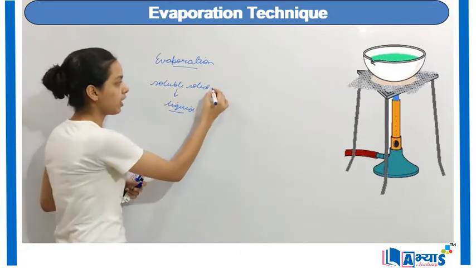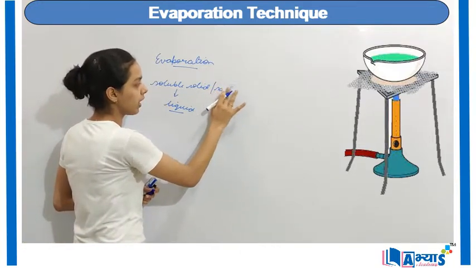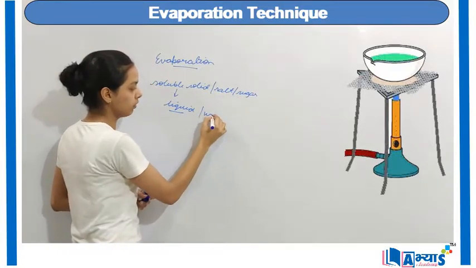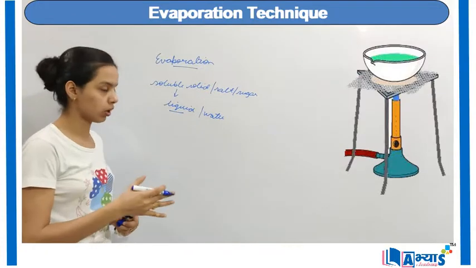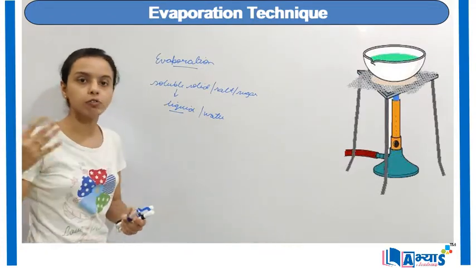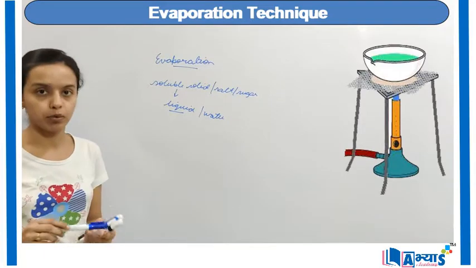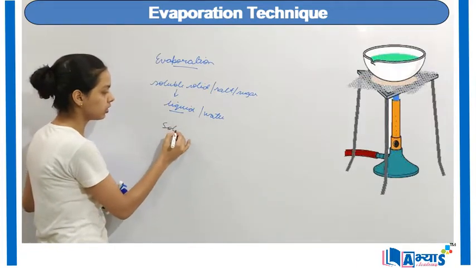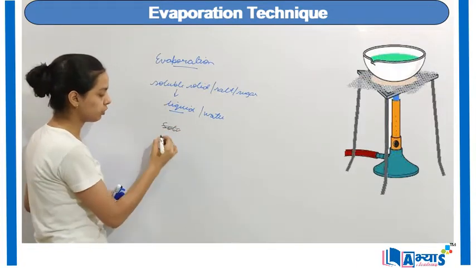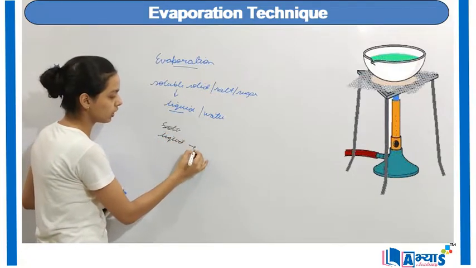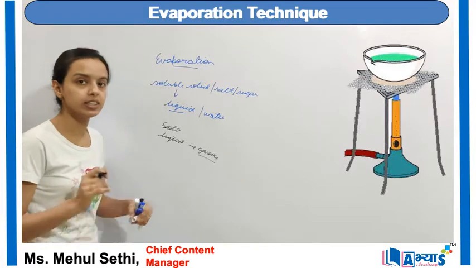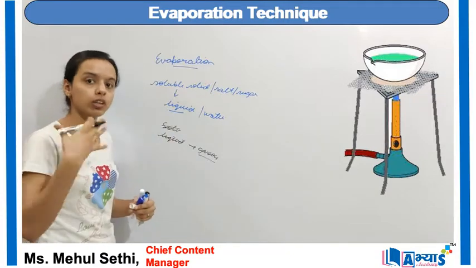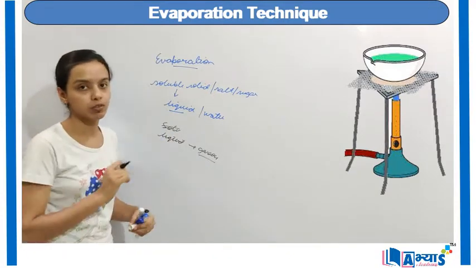So for example, if I have salt or sugar, or even glucose, which is mixed in water, and I now want to separate the salt from the water, I can do it with the help of evaporation. The process of evaporation is basically the change of state from the liquid state to the gaseous state. This is known as evaporation. So whenever we are heating a liquid substance, it changes into its vapors or the gaseous substance. That is known as the process of evaporation.